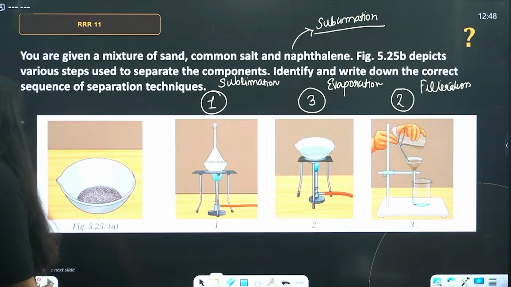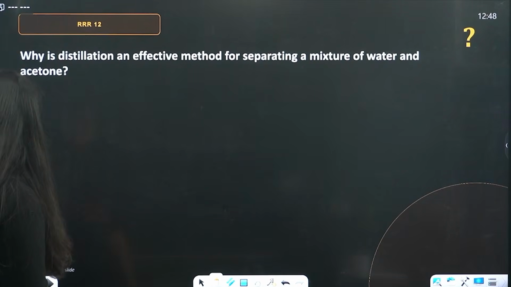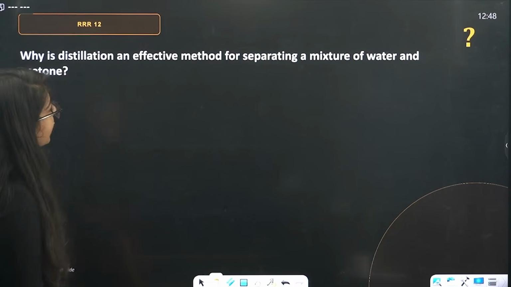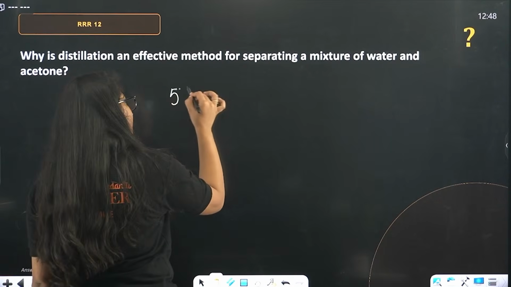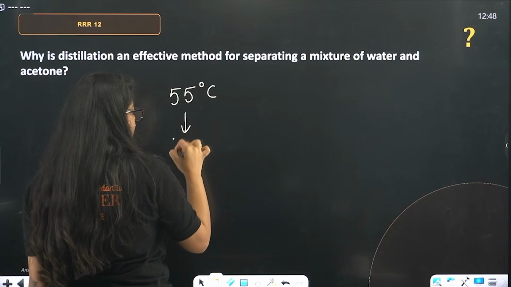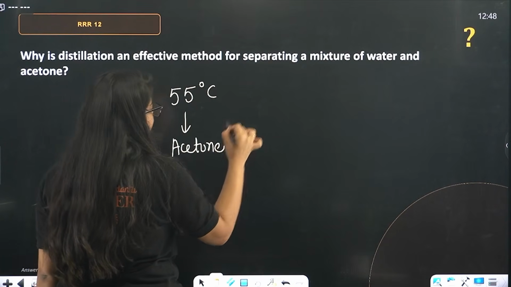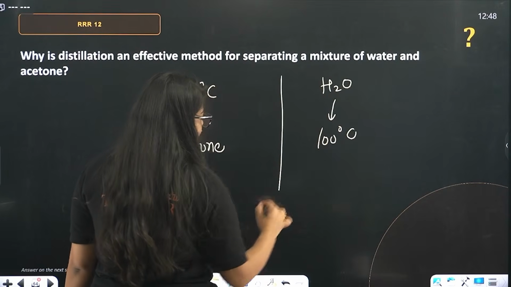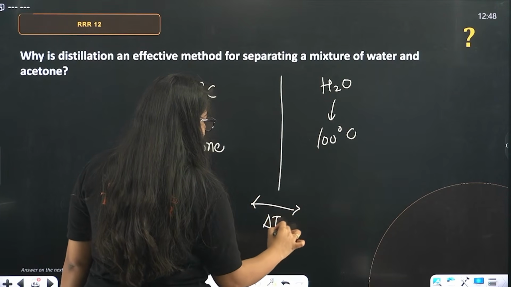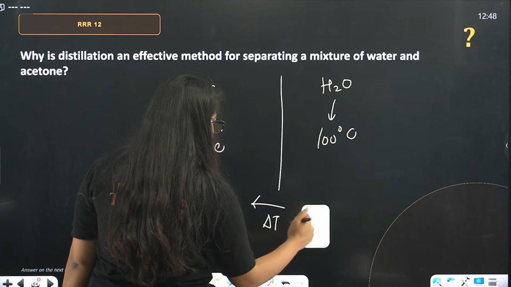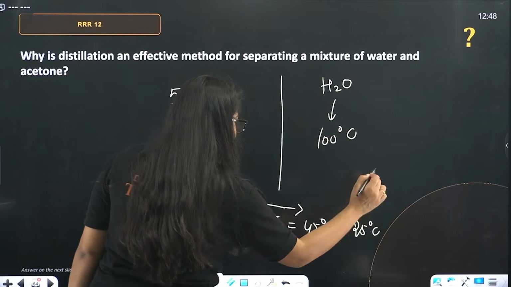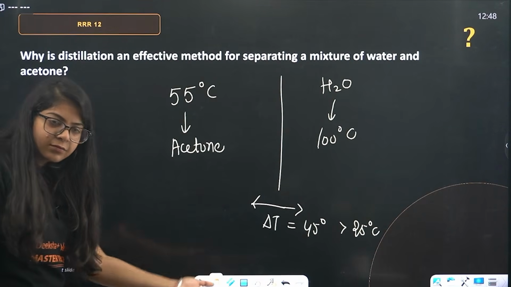Done? Next question on your screens, beta. Why is distillation an effective method for separating a mixture of water and acetone? Ma'am, the boiling point of acetone is 55 degrees Celsius, while the boiling point of H2O is 100 degrees Celsius. So, their boiling points differ by delta T, 45 degrees Celsius, which is more than 25 degrees Celsius. So, we will use distillation.